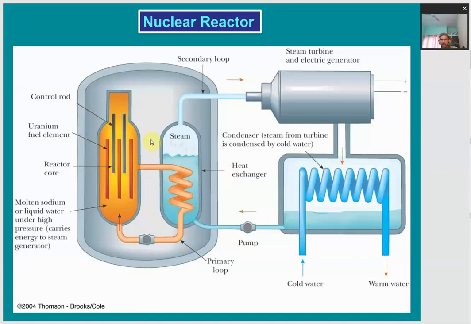Here the function of the cadmium rods is to control the amount of energy we require by inserting the rods more and more if we want the nuclear chain reaction to be slowed down. Or these cadmium rods can be completely pushed into the uranium fuel element if we want the nuclear reaction to be stopped. So all these cadmium rods will absorb all the fast moving neutrons, and hence no more nuclear fission process of uranium nuclei will happen. So that is it.